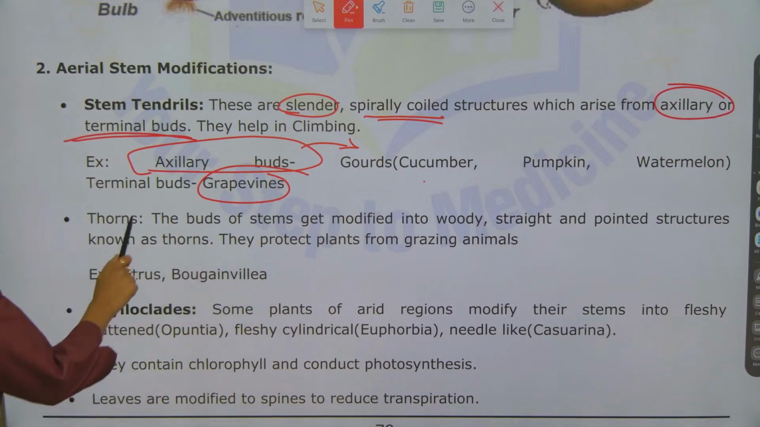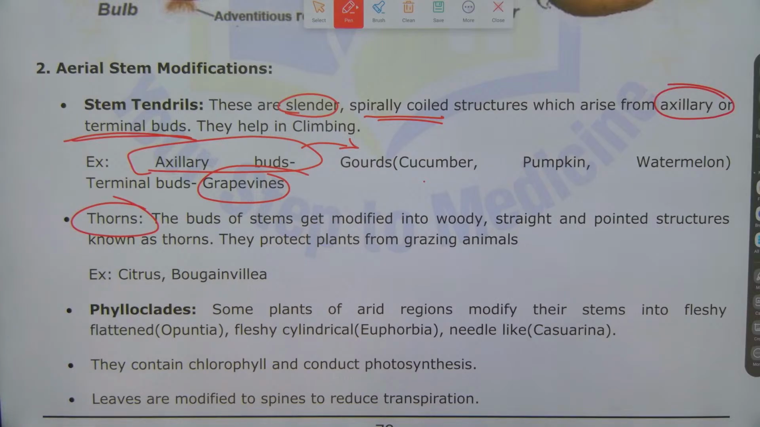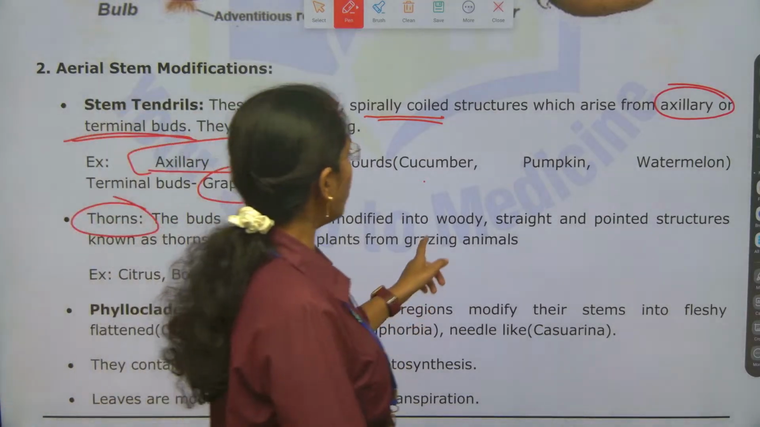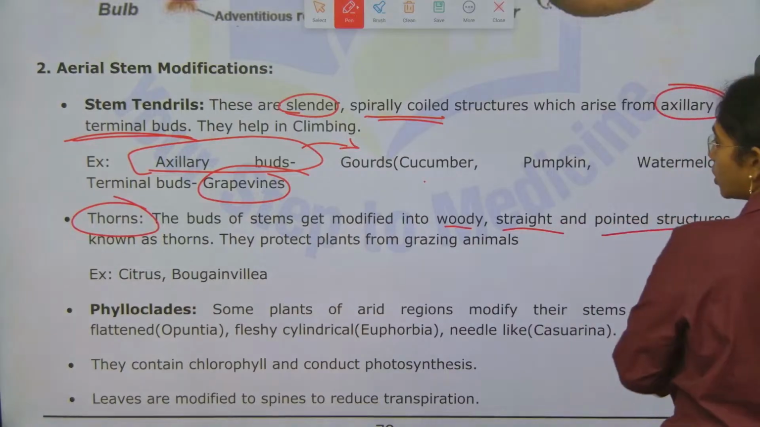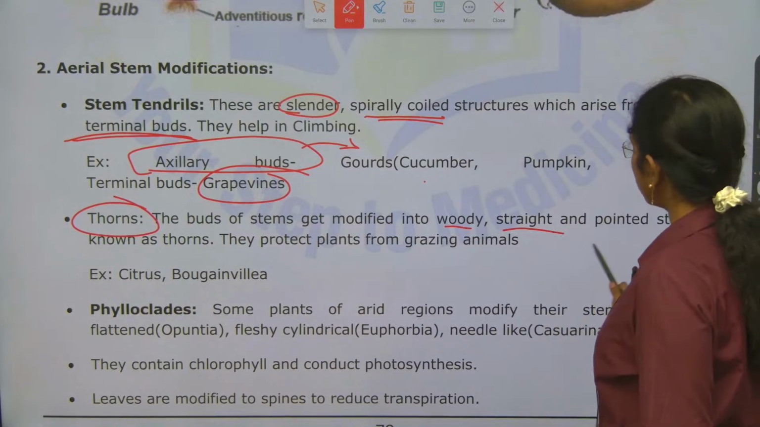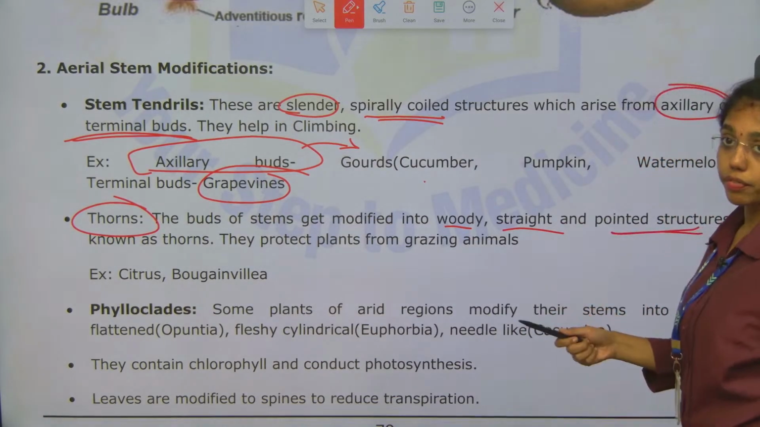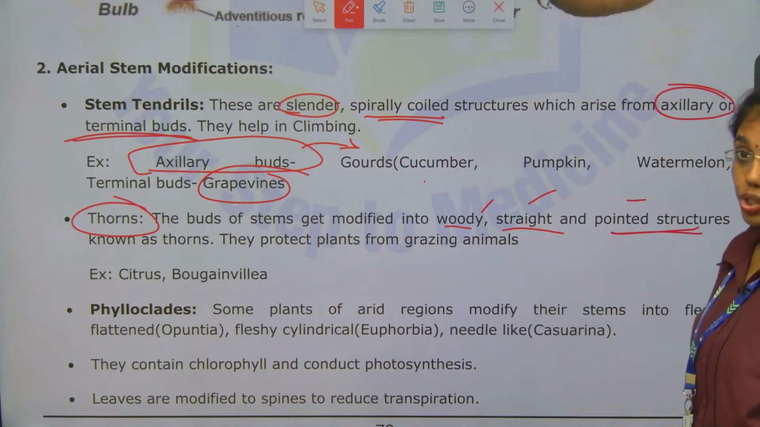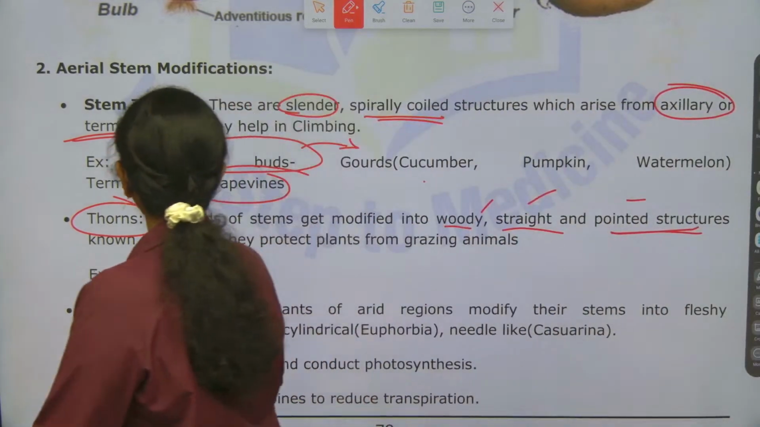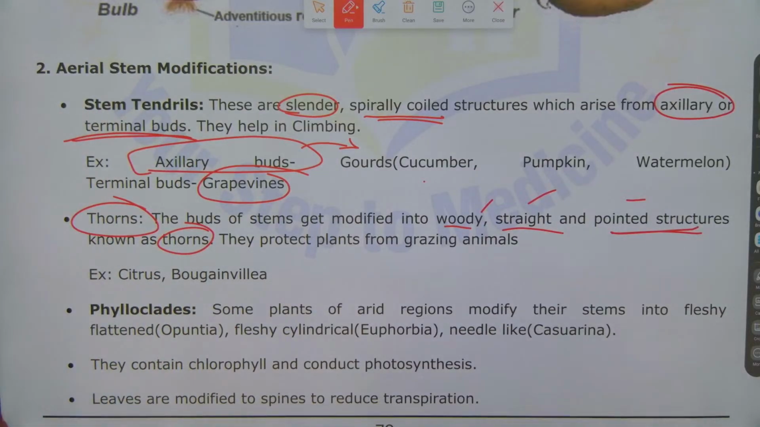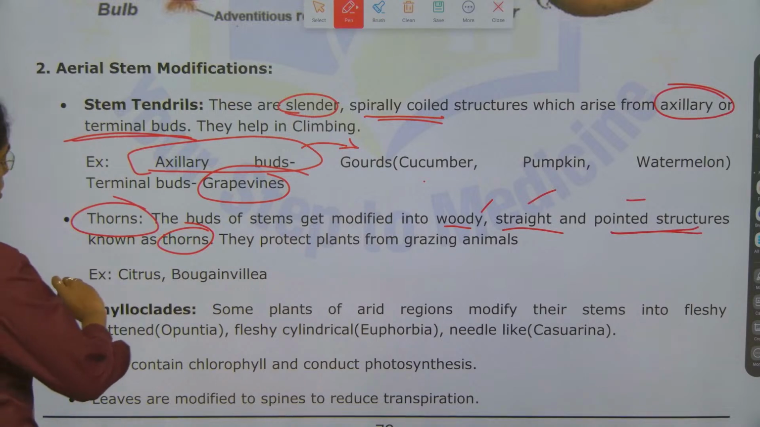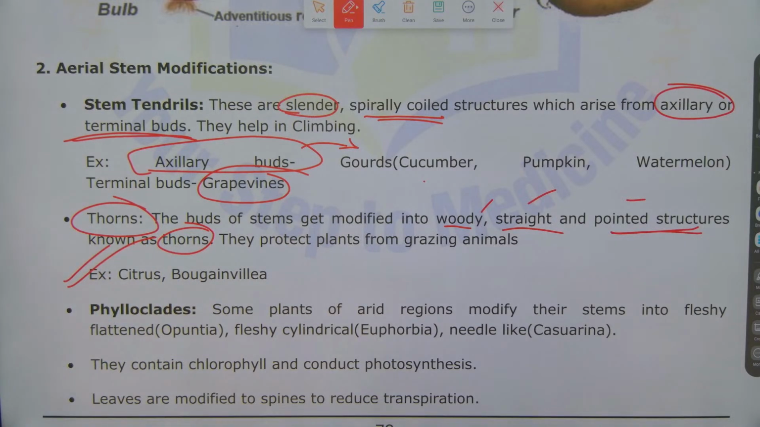Next is thorns. The buds of the stem get modified to woody, straight, pointed structures. These are thorns. Again, the axillary or terminal bud will get modified to thorns. Examples of this are citrus and bougainvillea.